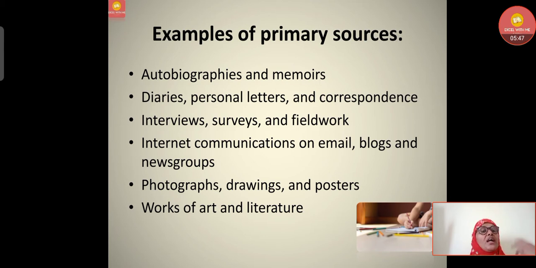Then blogs: if I am writing a blog on any particular event, that means I have witnessed that event and I am writing about it. Then news groups: directly those journalists go outside into the field and they experience and narrate everything directly. Photographs: if we are going to some tourism places or somewhere, we definitely click some photographs.